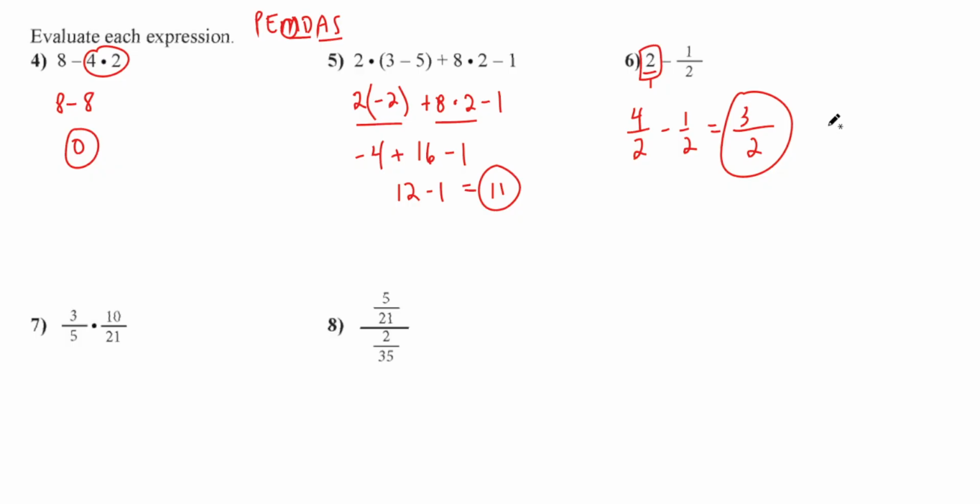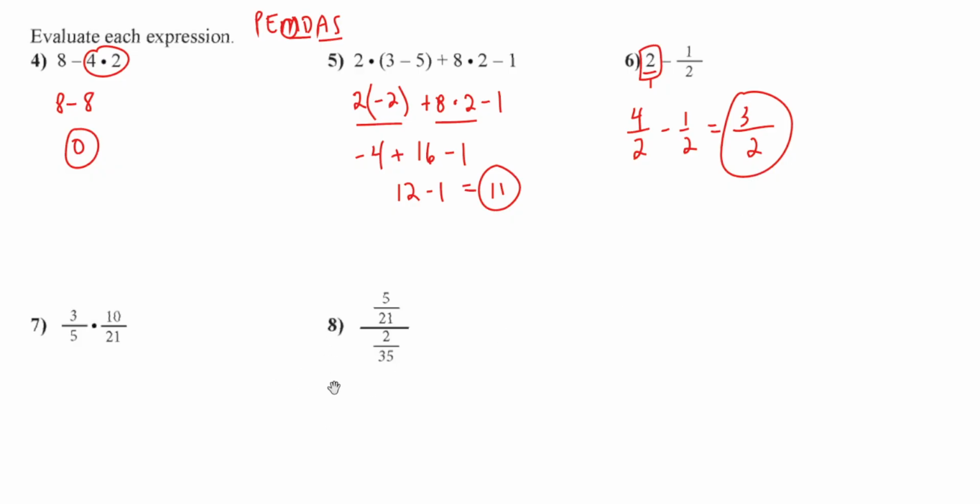Don't write 1.5. Just leave it 3 over 2. That's the best way to do it. Because look, what if you said, okay, I want to change that to a decimal, and what if you accidentally wrote 2.5? Then that would be wrong. Even though you did it right, if that's what you wrote as your answer, I'm going to mark that wrong. Everybody with me? So don't take any chances. Just keep it like that. As long as it's reduced, it's fine.